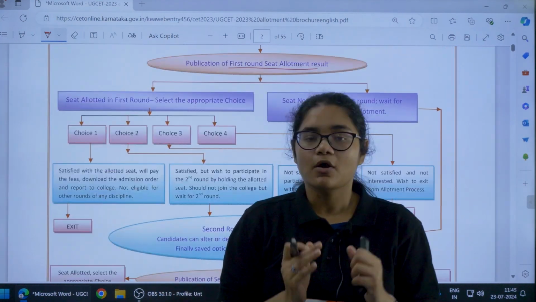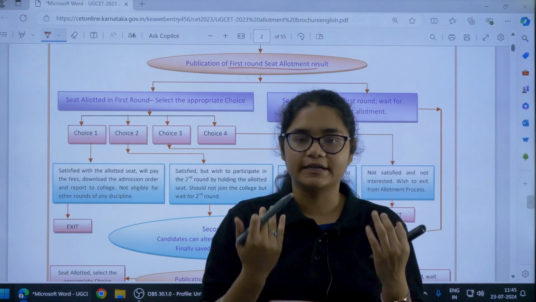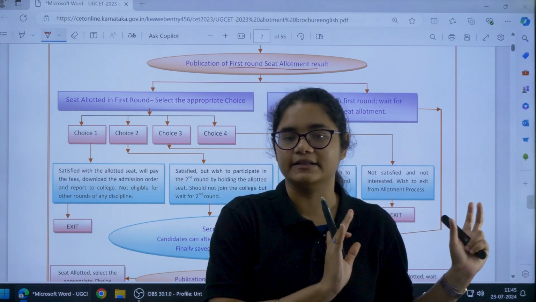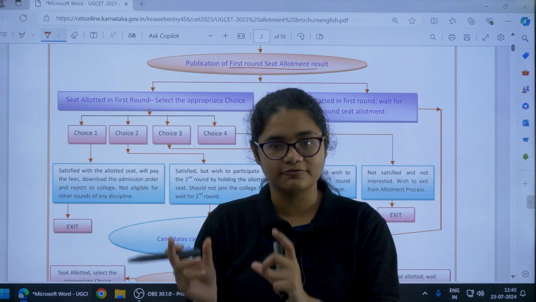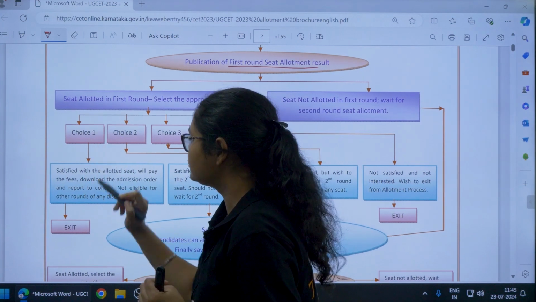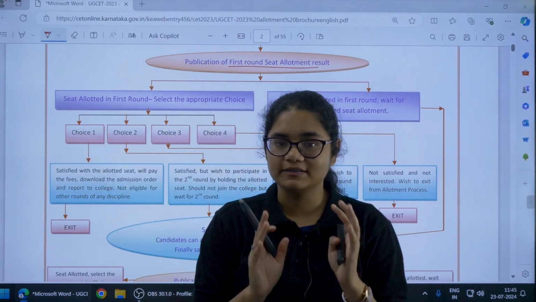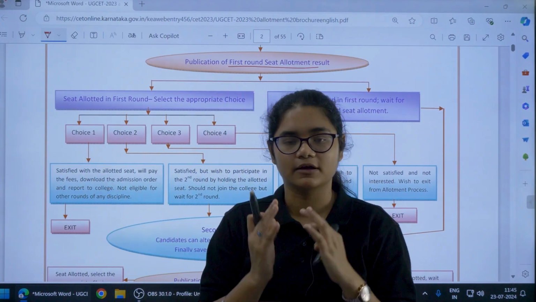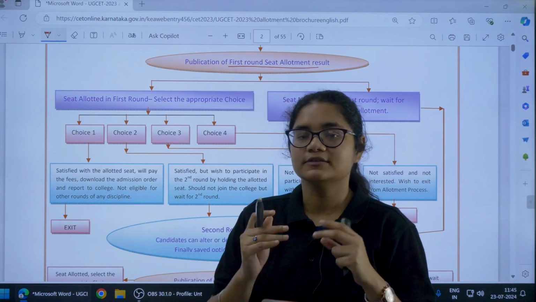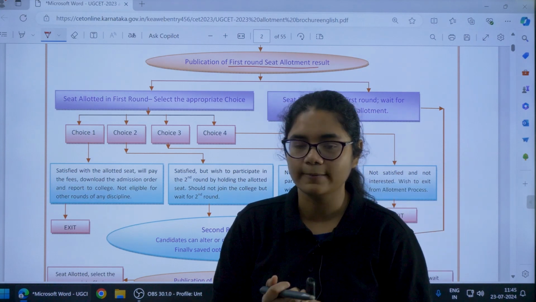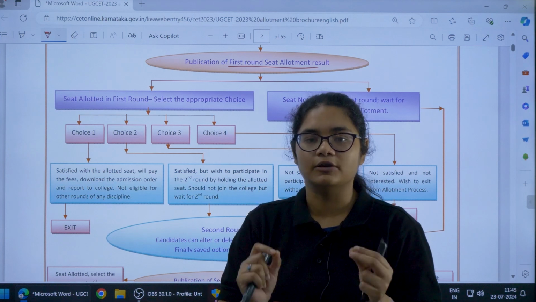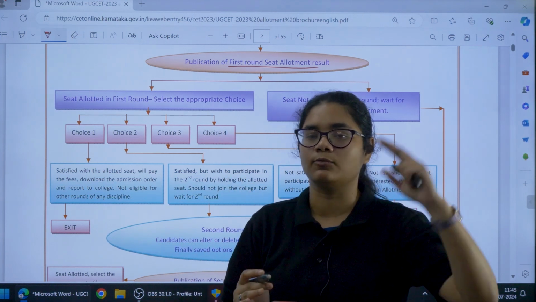What is your first option? That is choice 1. Once the first round seat allotment is published, there are 2 cases: either you get a seat in the first round or you do not get any seat. If you get a seat in the first round, then you have 4 options. The first one is choice 1. In choice 1, you are satisfied with the seat that you are getting. You are very happy with the college and the course you have got, and you want to take admission in that particular college. So what you have to do is report to the college. That is choice 1, where you are satisfied with the college and course you have received and you want to join that college. So your next step will be reporting to the college.